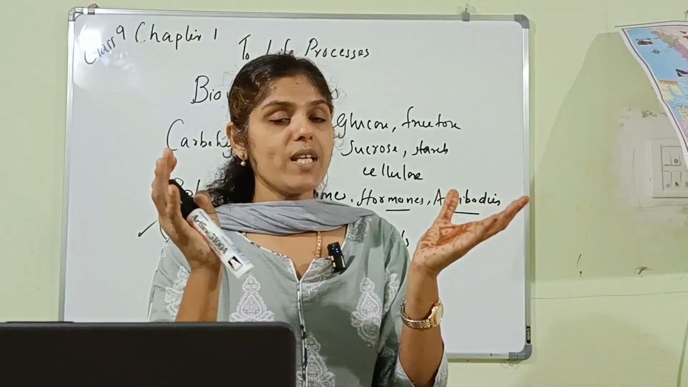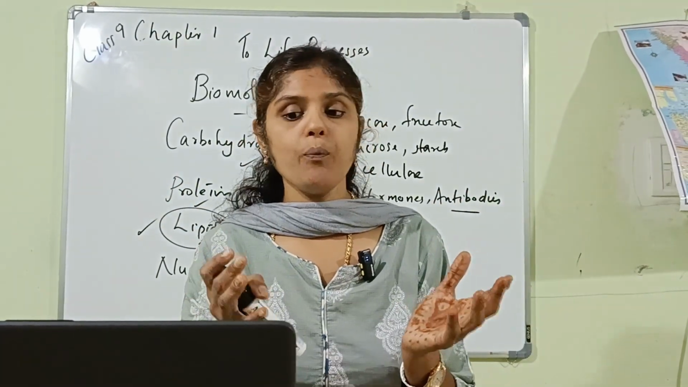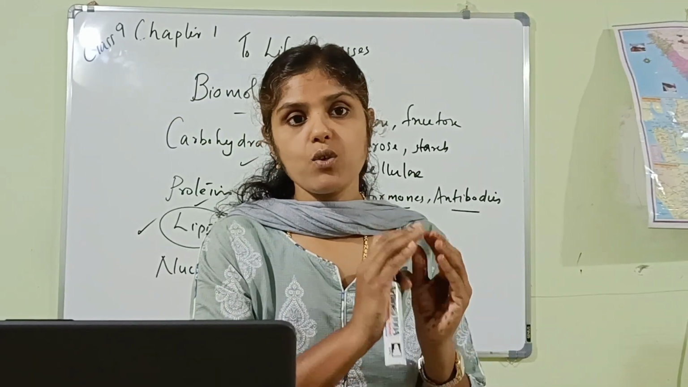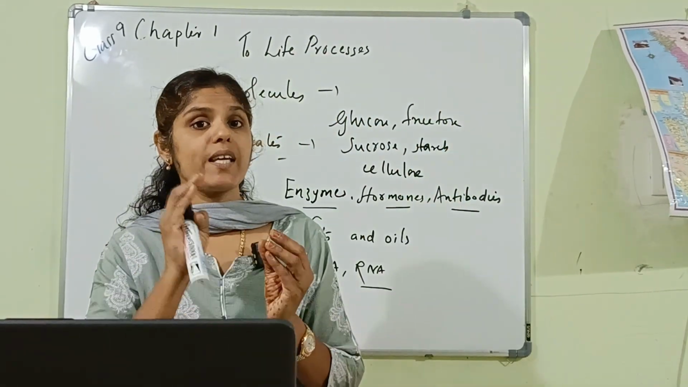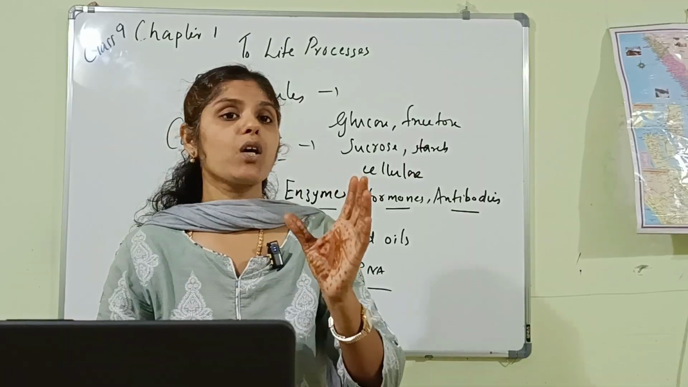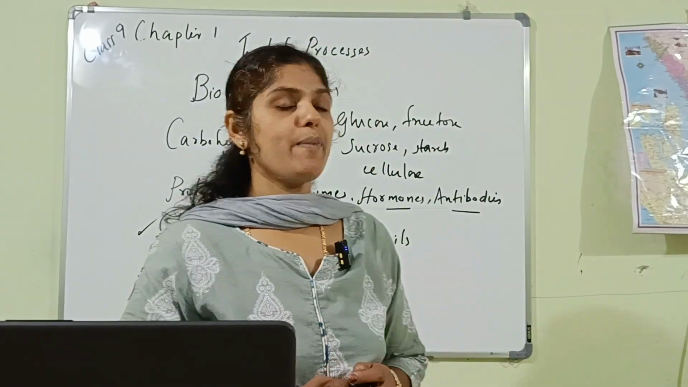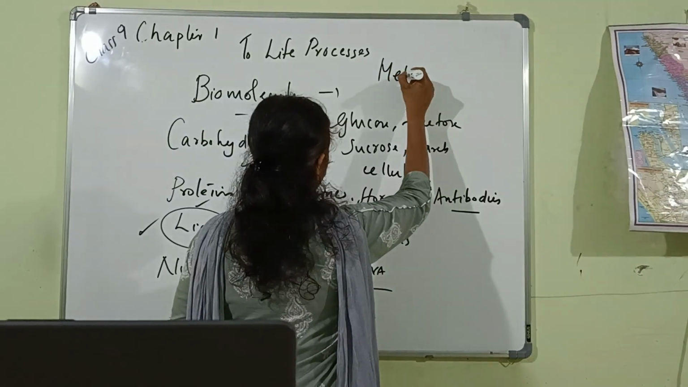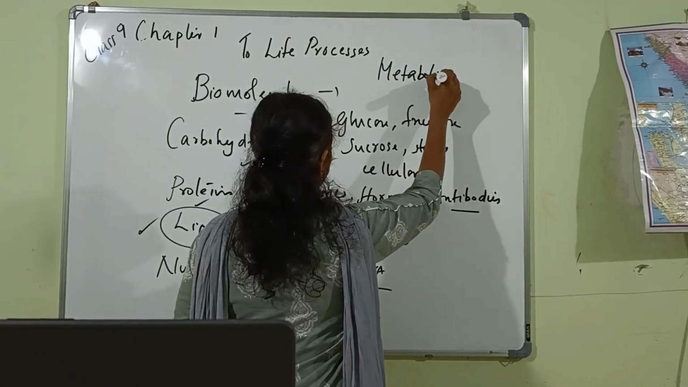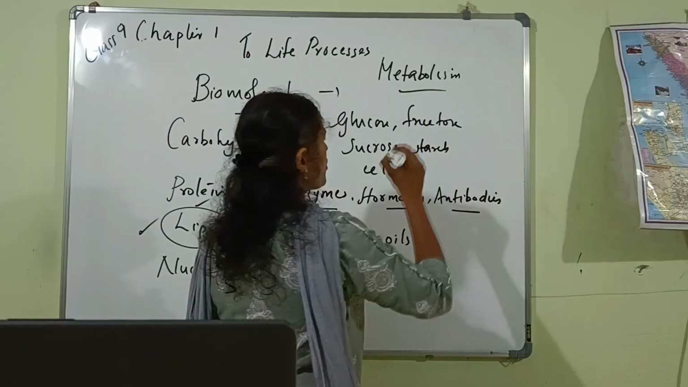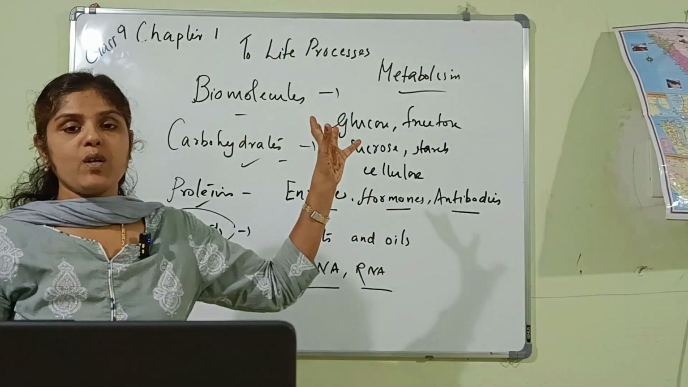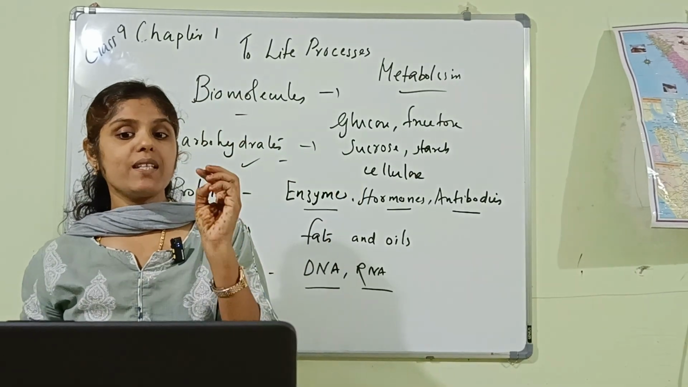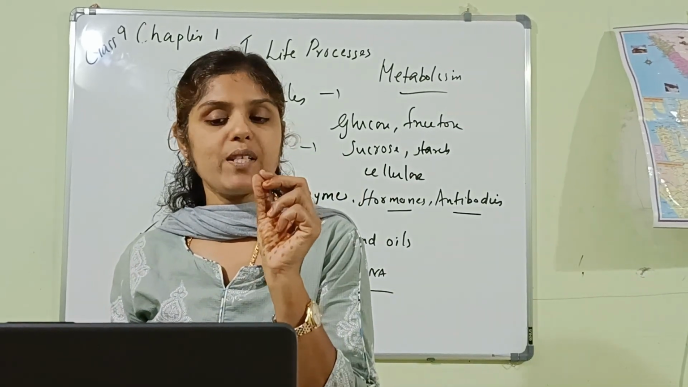Our body is composed of a number of cells, so chemical reactions are taking place in each and every cell. All those chemical reactions taking place within an organism are called metabolism. What do you mean by metabolism? All the chemical reactions taking place within the body of an organism is known as metabolism. That is a new term we are going to study. So metabolism means all the chemical reactions together taking place in the body of an organism.